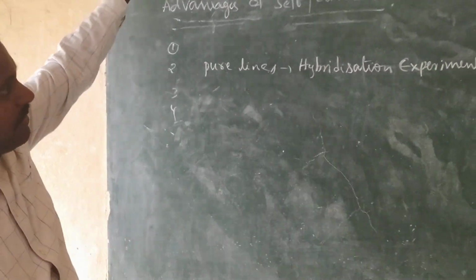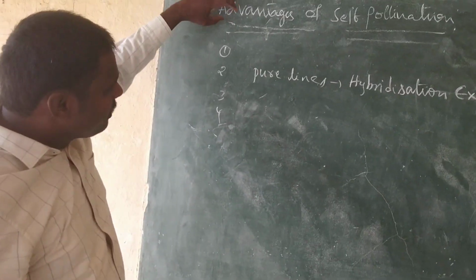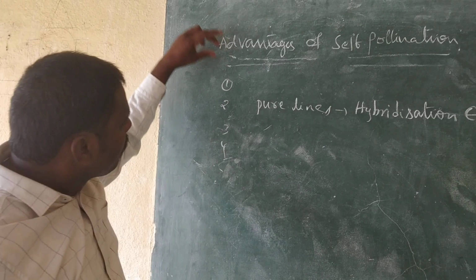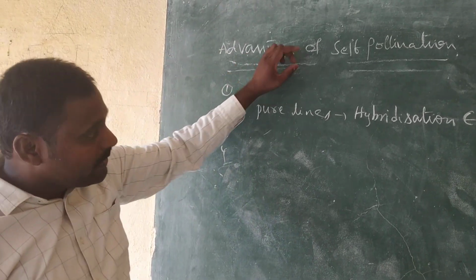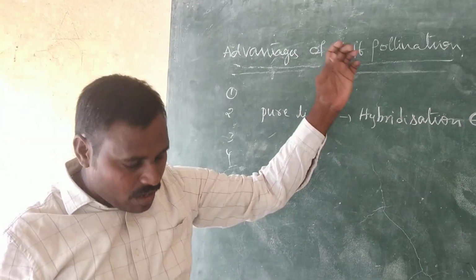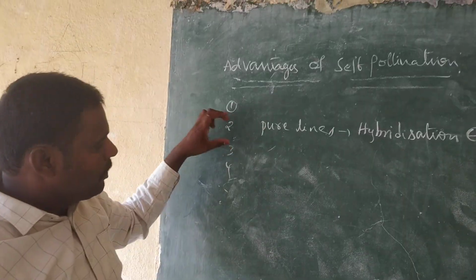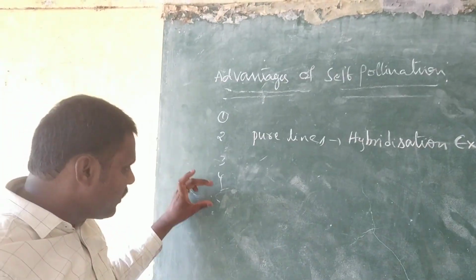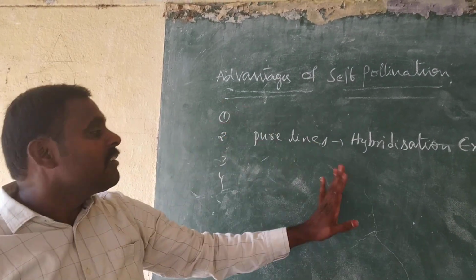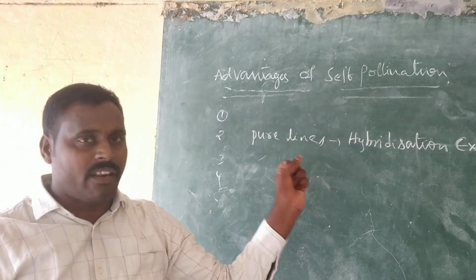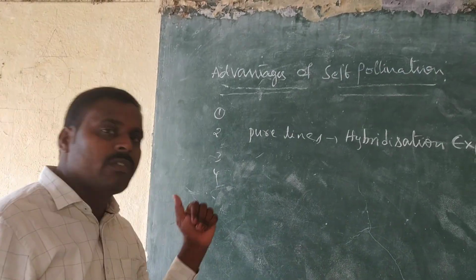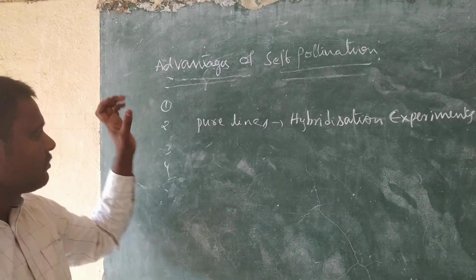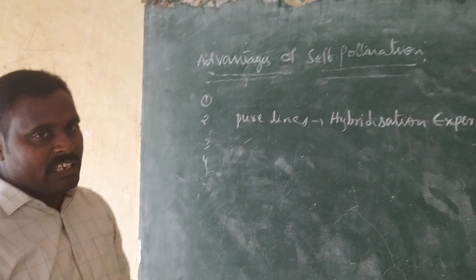What are the major advantages of self-pollination? The first one, it maintains the parental characters, or maintains the race indefinitely. The second one, self-pollination is used to produce pure lines in hybridization experiments or plant breeding programs. The third one, the plants do not produce a large number of pollen grains. The fourth one, the plant need not develop any devices for attracting pollinating agents. And the fifth one, it produces a larger number of seeds. So these are all advantages of self-pollination.